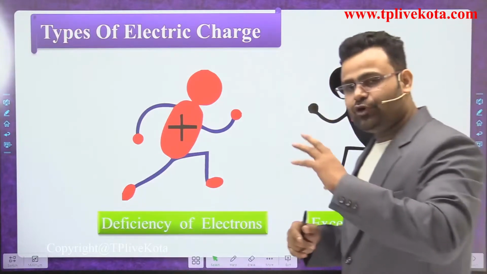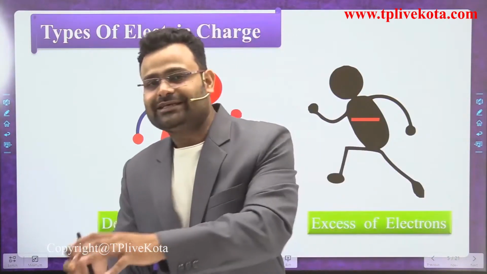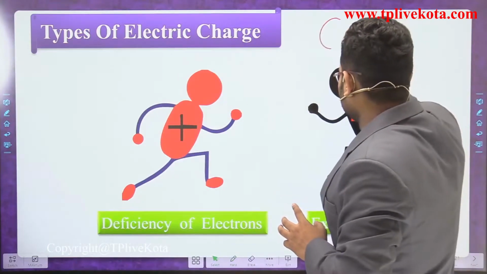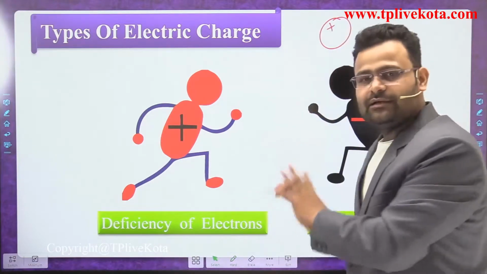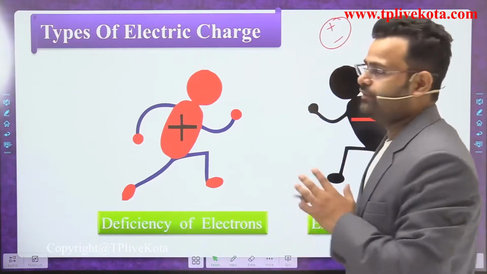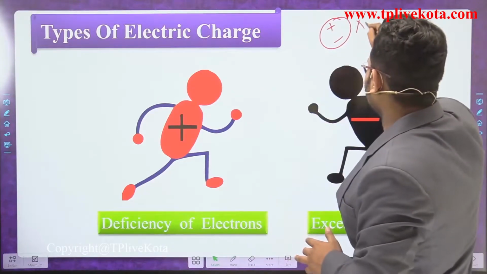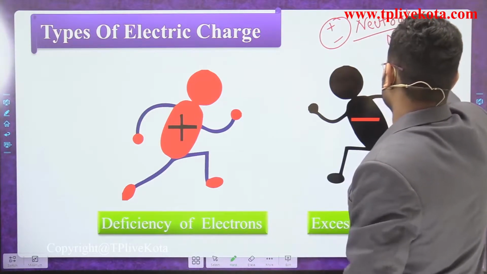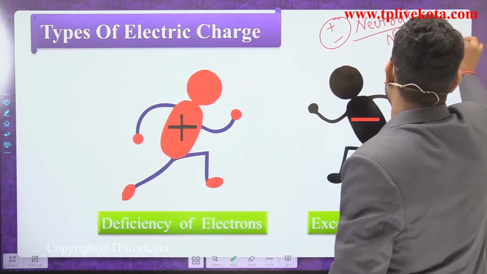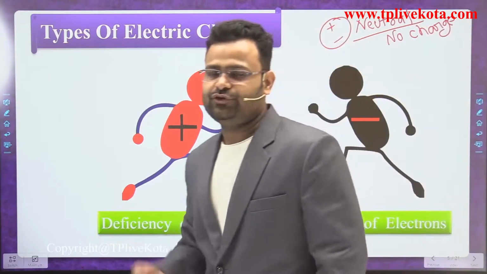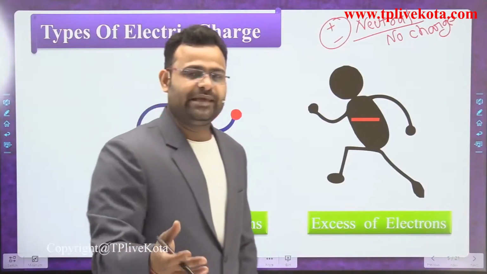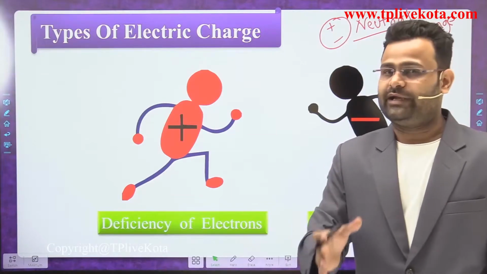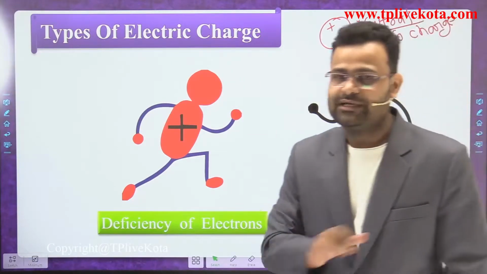How can we say the body has a positive charge and how can you say that body has a negative charge? Dear students, at normal condition, let's suppose that is an atom, it has one positive and one negative, both are equal. That time we can say that is neutral. Neutral means, dear students, no charge. Both are the same word. Sometimes you hear the word neutral, sometimes we use no charge. Both mean the same: the atom has an equal amount of positive charge and negative charge. That time we can say the body has no charge.